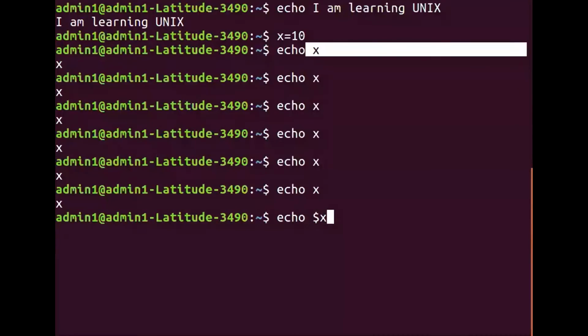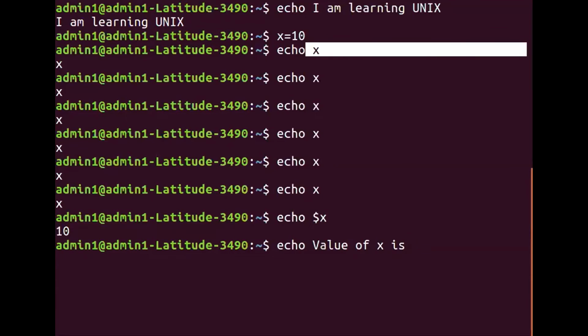If x is preceded by a dollar symbol, it is treated as a variable and not as text. And what is the value associated with this variable x? 10. Now you will get the output as 10. That's the beauty of Unix. I will make it more user friendly. I will say echo value of x is $x. Got it? The output.